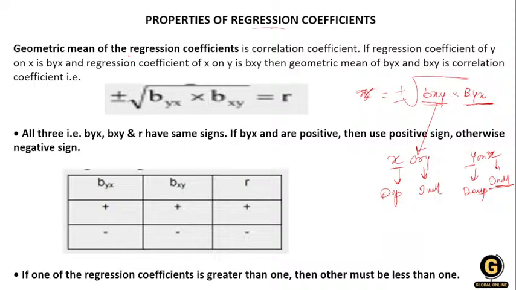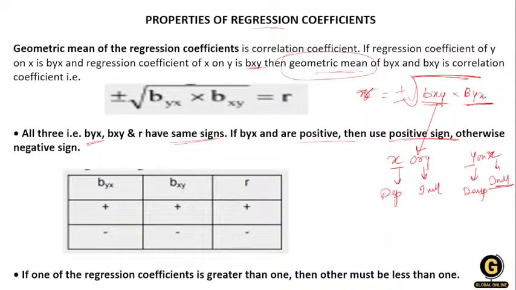Okay, so here the geometric mean of the regression coefficient of x on y, bxy, and the regression coefficient of y on x, byx, is the correlation coefficient. Exactly, you called it the arithmetic mean, but it is a geometric mean. The correlation coefficient is the geometric mean of the two regression coefficients. Why do we use the geometric mean? Because we are using the square root, with the same sign. If byx is positive, then use a positive sign, otherwise negative.